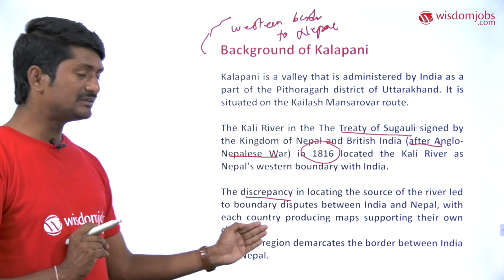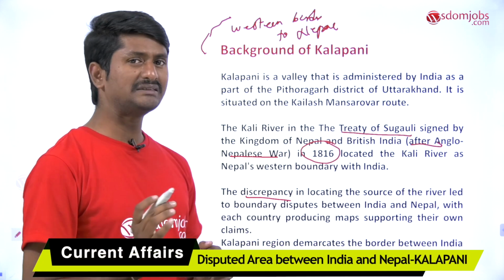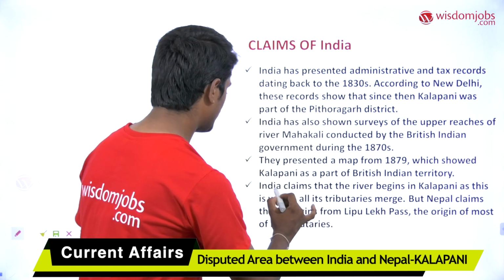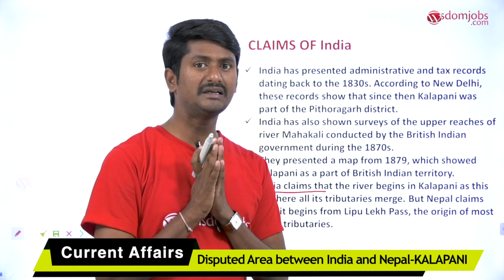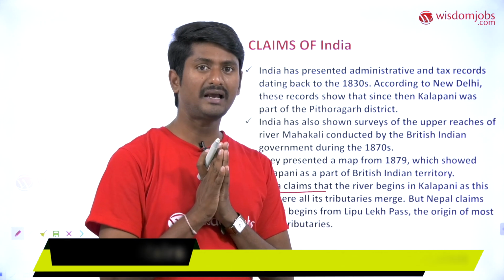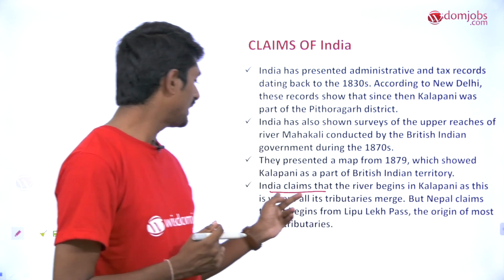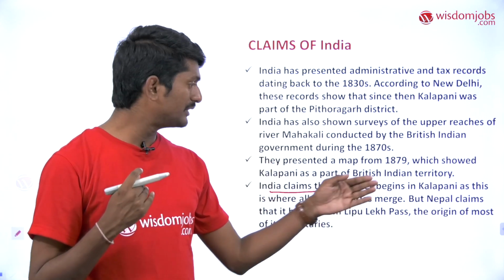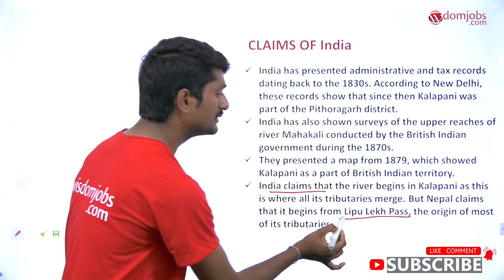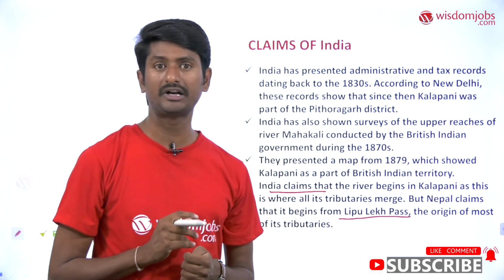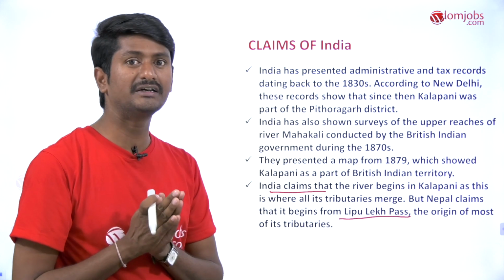So Kalapani region actually demarcates the border between India and Nepal. So there is a basic dispute. What is that? India claims that the river begins at Kalapani. In India's understanding, the river has its source of its water at Kalapani, whereas the Nepali government claims that it begins at the Lipu Lake Pass, the origin of most of its tributaries. It means there is a clear discrepancy between the claims of India and Nepal.